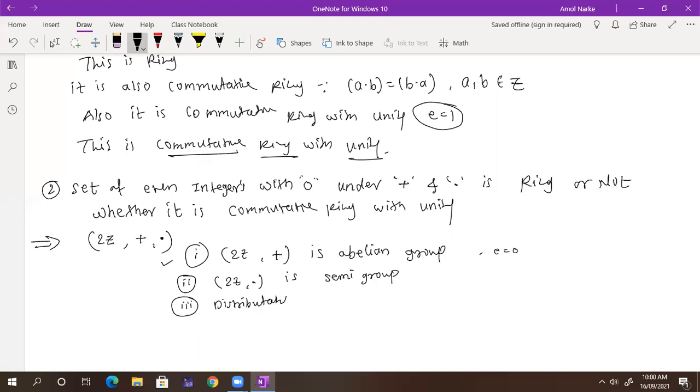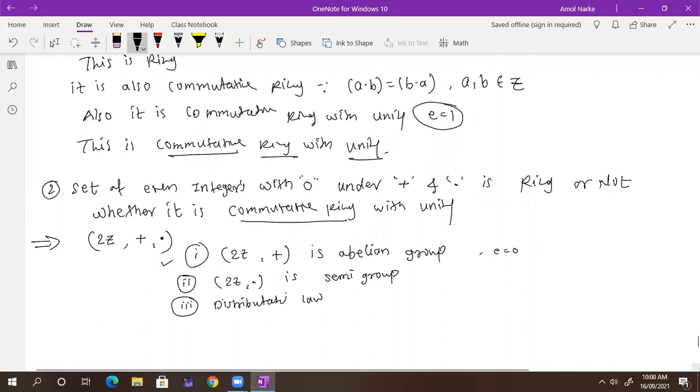First we check whether distributivity is there. Distributivity is always there because we have plus and dot, which is always distributive over Z. If it is distributive over Z, obviously it is distributive over its subset also, 2Z. So the distributive law is also there. With that, it is a commutative ring.